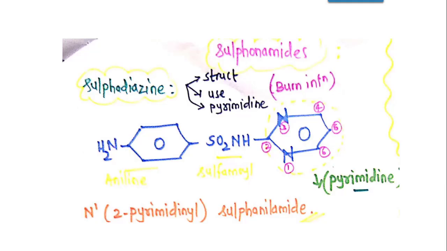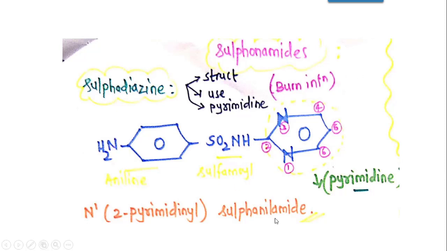Now coming towards the first sulfonamide member, that is sulfadiazine. As the name suggests, this is sulfa, so sulfonamide, and diazine. Diazine, INE है तो 6 membered ring है. डायाजीन मतलब दो अज़ा है, सो दो नाइट्रोजन है. So as you can see in the structure, this is pyrimidine ring where nitrogen is present at first and third position. If you have gone through our previous videos for the numbering rule and nomenclature, I will share the link in the description box below, so you can go through that video also.